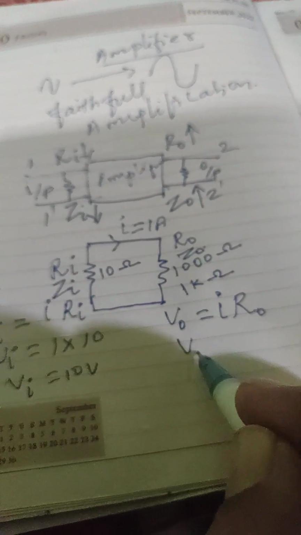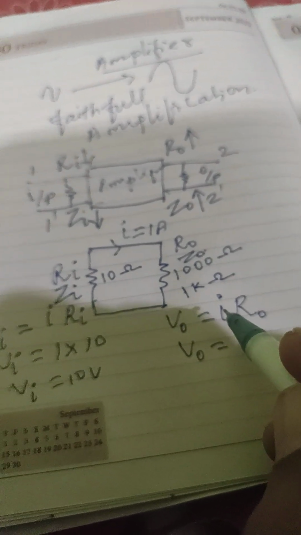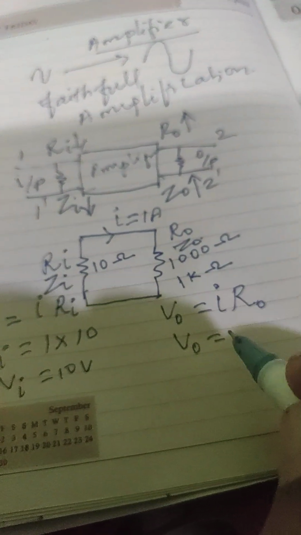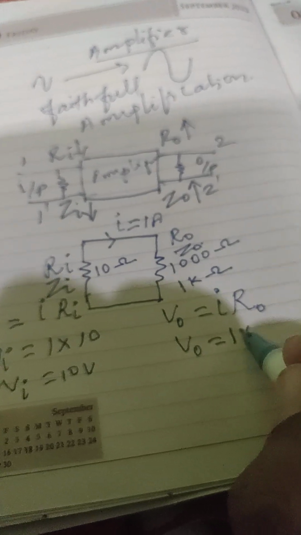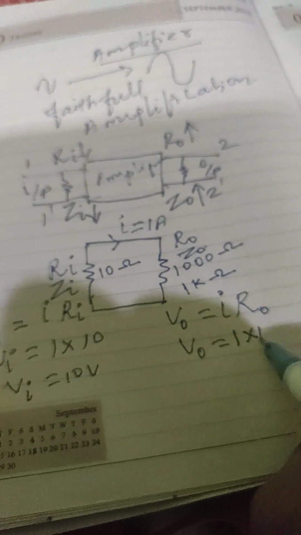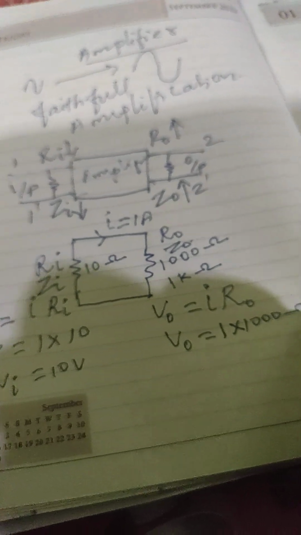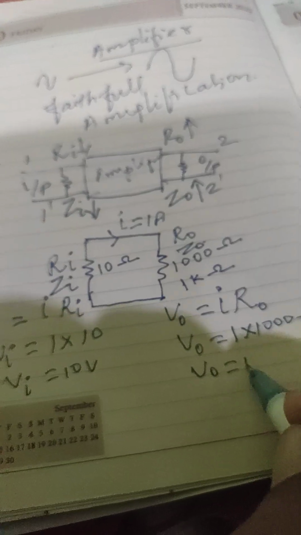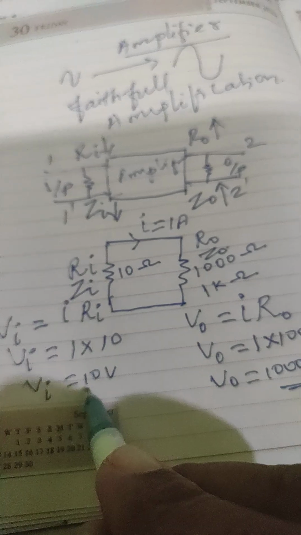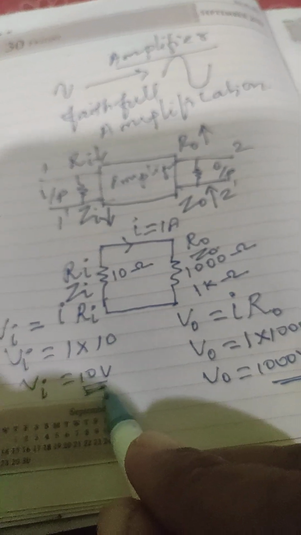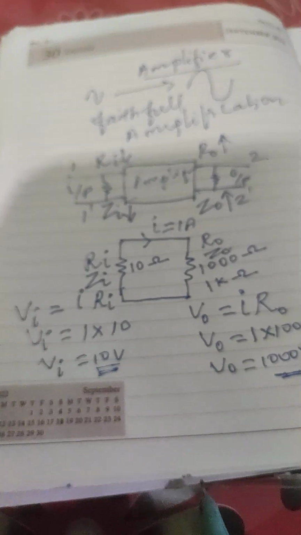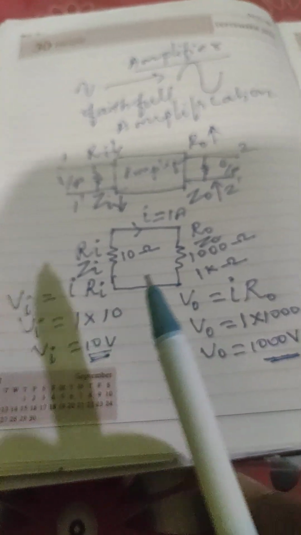What is the output voltage? The same current of 1 amp flows through the output resistance of 1K, otherwise 1000 ohm. So the output voltage is 1000 volt. So the input signal is very weak, only 10 volt, and the output signal is amplified to 1000 volt. This is the concept of the amplifier.